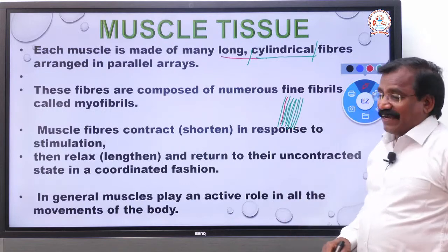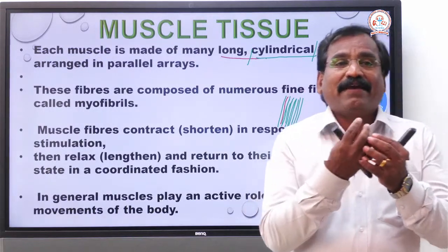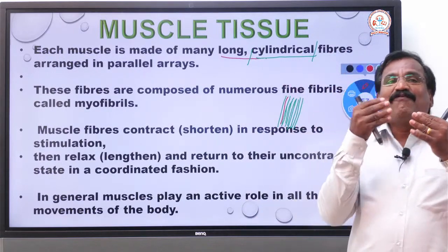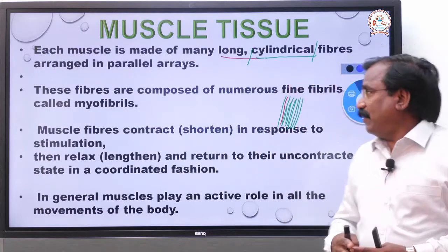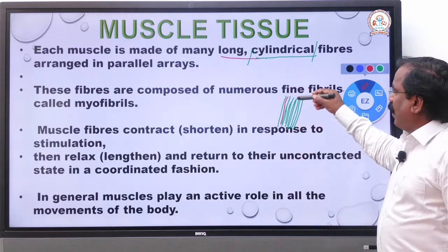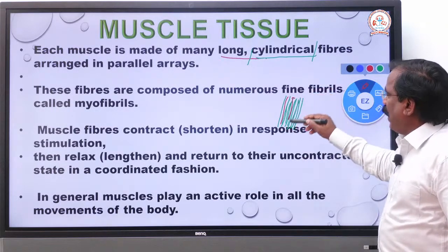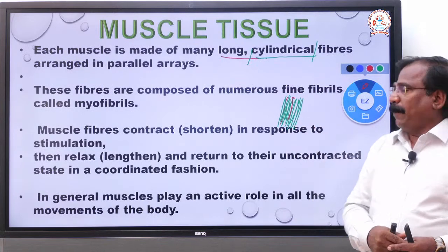It is like the eatable sweet, the sohan papdi cake, square inside, made up of many fibers. Similarly, each muscle is made up of long cylindrical fibers arranged parallel to each other.